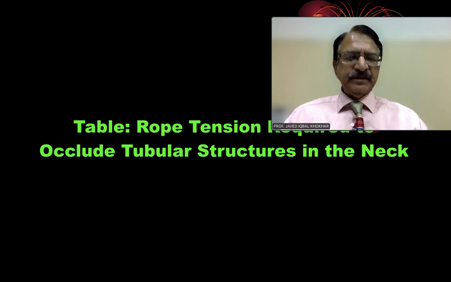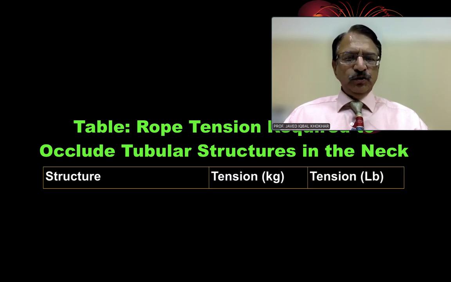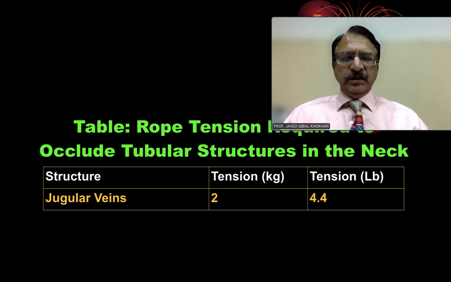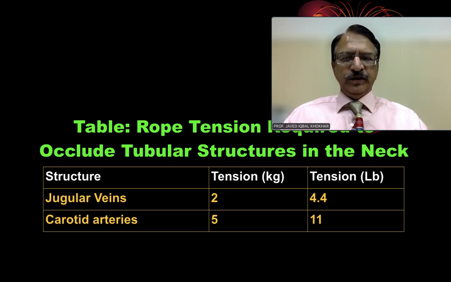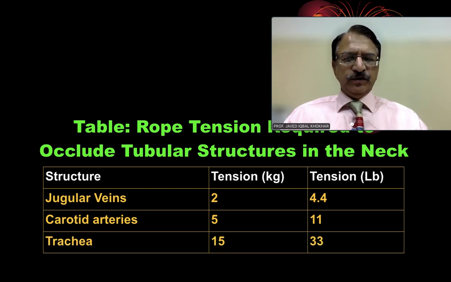So what happens and how much tension or weight is required to occlude these structures? Jugular vein just needs 2 kg or 4.4 pounds of tension to occlude them. Similarly, the carotid artery needs only 5 kg or 11 pounds.